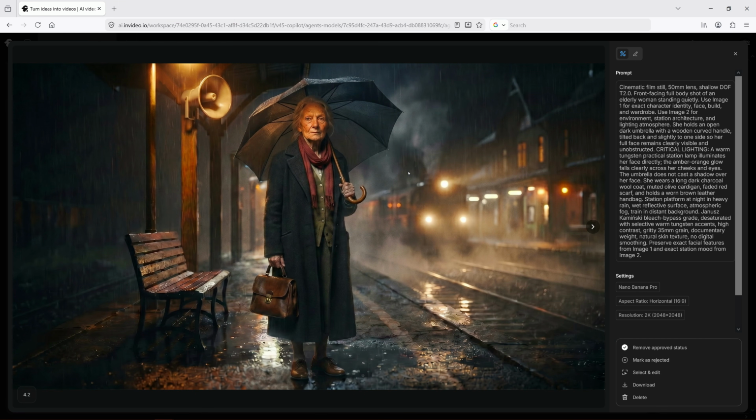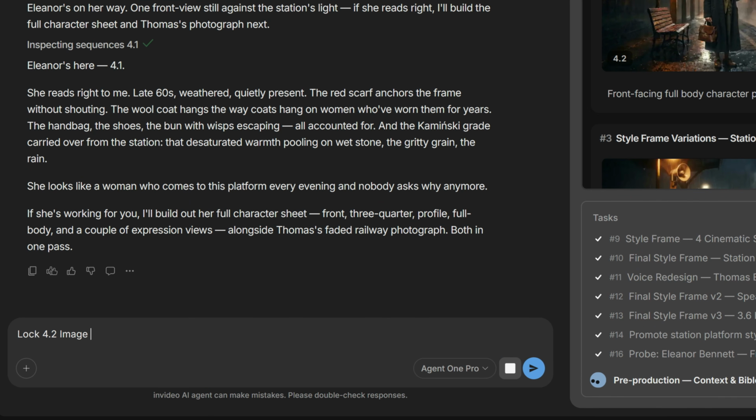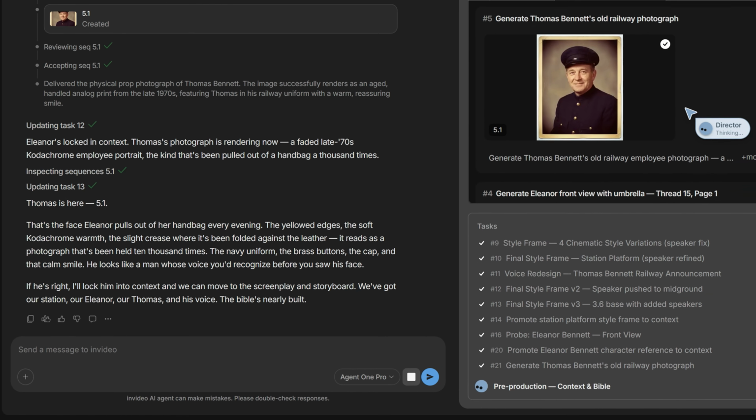That's much better. The character now feels more natural and aligned with the film, so I'll go ahead and lock Eleanor for the project. What I like here is the ability to iterate quickly. Instead of starting from scratch whenever something feels off, I can make targeted adjustments and gradually refine each asset until it matches the look I'm after.